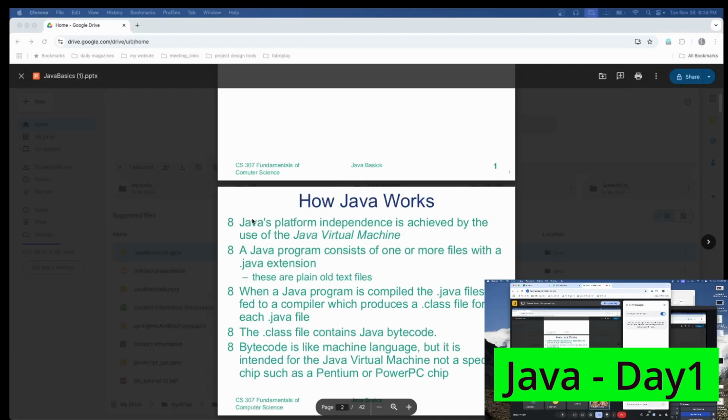This is the main reason why Java became very popular between 1995 and 2000, because during those times each programming language needed its own compiler for each and every operating system, and we needed to write the code based on the operating system also. Now Java has this concept of platform independence. Nowadays it's not an issue, but during the 2000s it was.